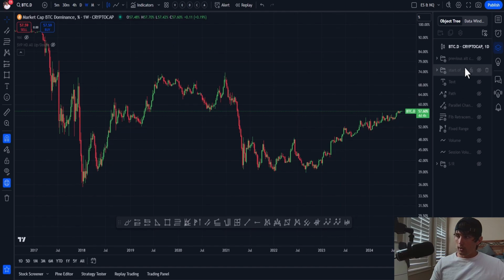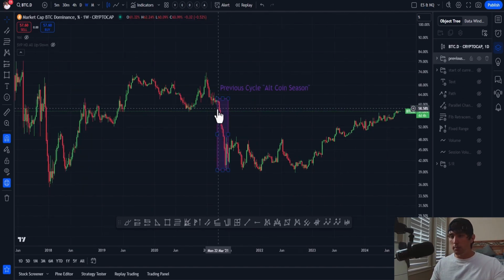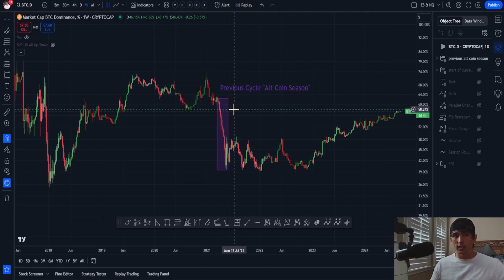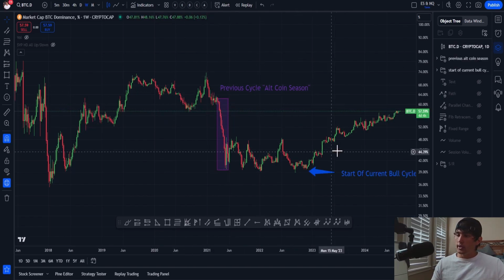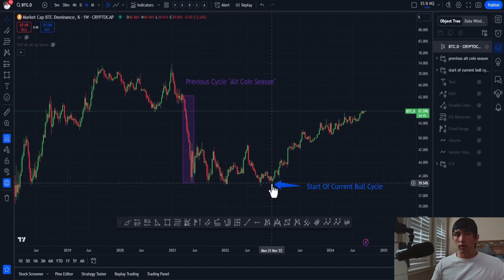So, I'll actually throw that up, right, so you guys can see it. This isn't me drawing a box just looking at price action. This is widely accepted as last season's altcoin season, right, from last cycle. So you can see very clearly, it's very distinct, very obvious when you understand how the Bitcoin dominance mechanics work. But yeah, so that was the previous altcoin season. Here is the start of our current bull cycle. So this was when we bottomed out on Bitcoin, right after the FTX collapse.